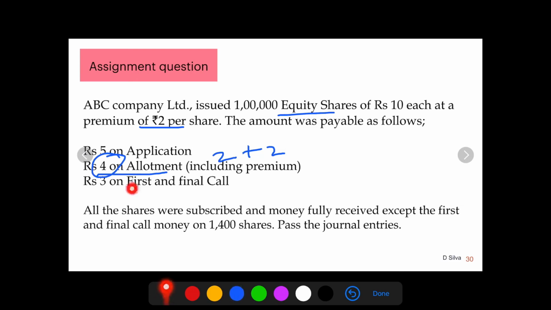Over here, on first and final call, the company has not received money for 1400 shares. So out of 1 lakh shares, you need to reduce 1400 shares. Go ahead and start working out the solution. Till then, take care.